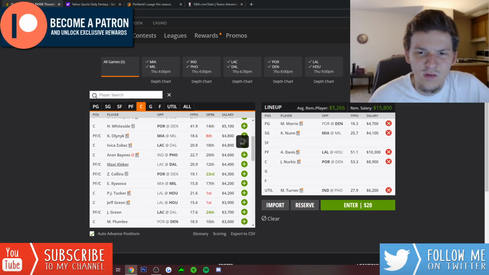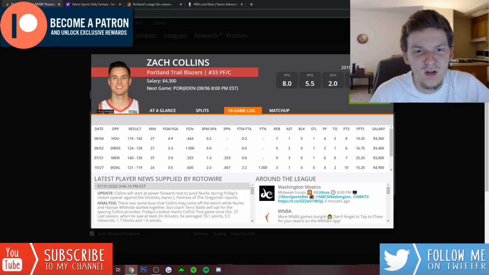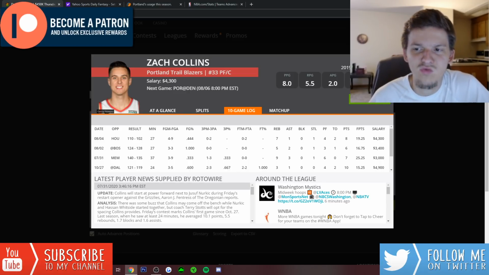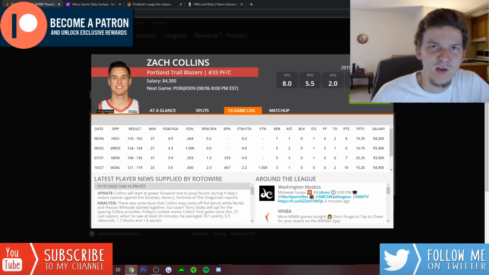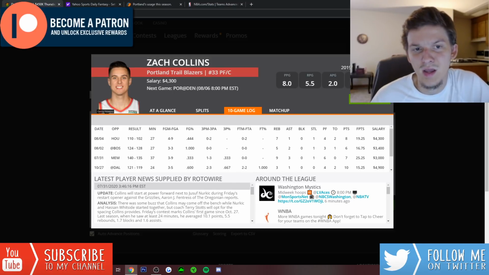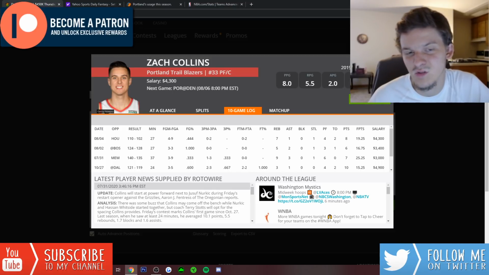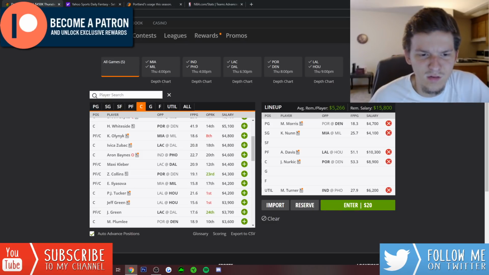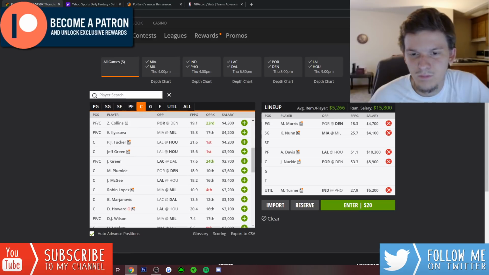Then Zach Collins, someone you could go to. He's starting still, playing about 27 to 30 minutes a night, sometimes more, sometimes less, but seems to be locked into at least about 26, 28 minutes. He's still cheap at 4,300. He's not the most productive player, especially playing alongside Lillard and CJ McCollum and Nurkic as well. But the minutes should be there, and he's 4,300, so I don't mind him. I just don't think he's going to be like a core play for me.